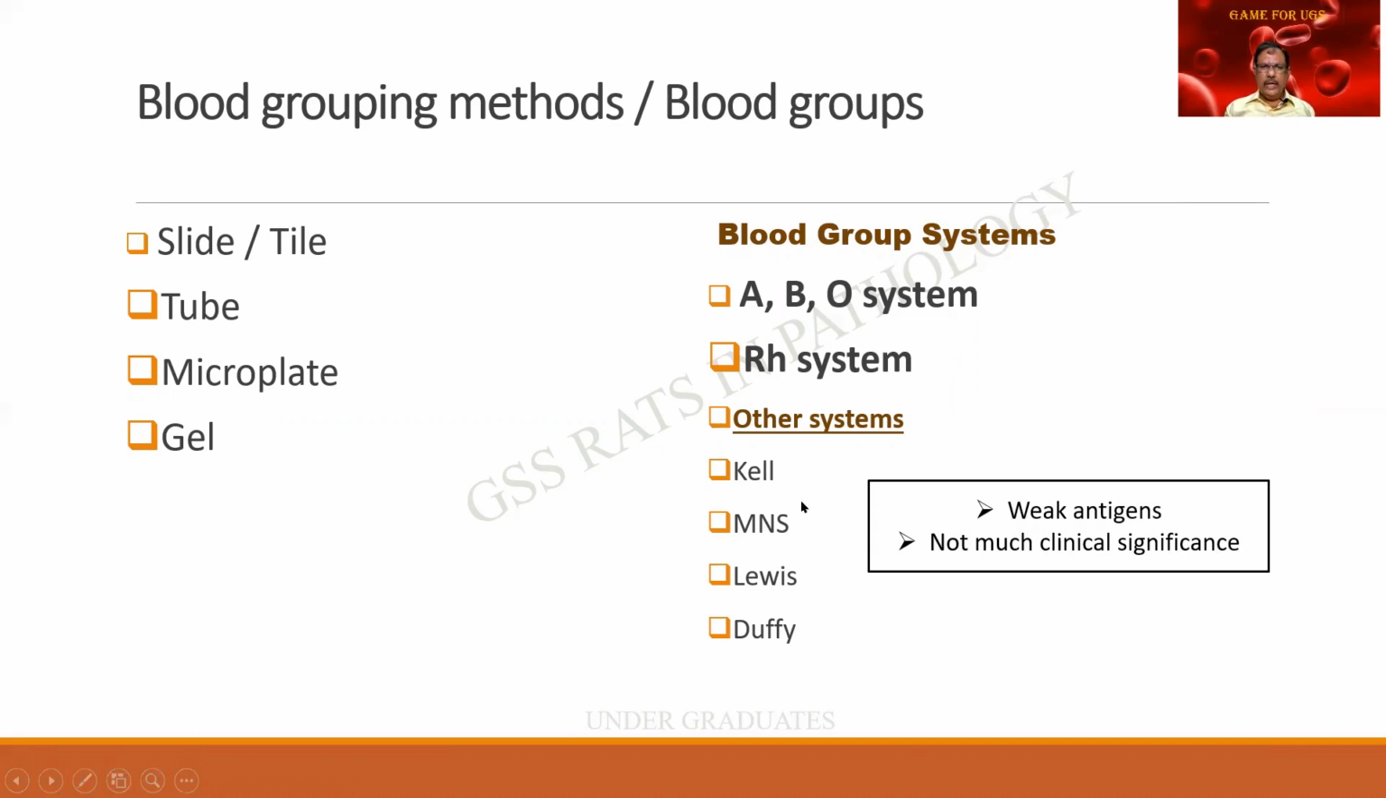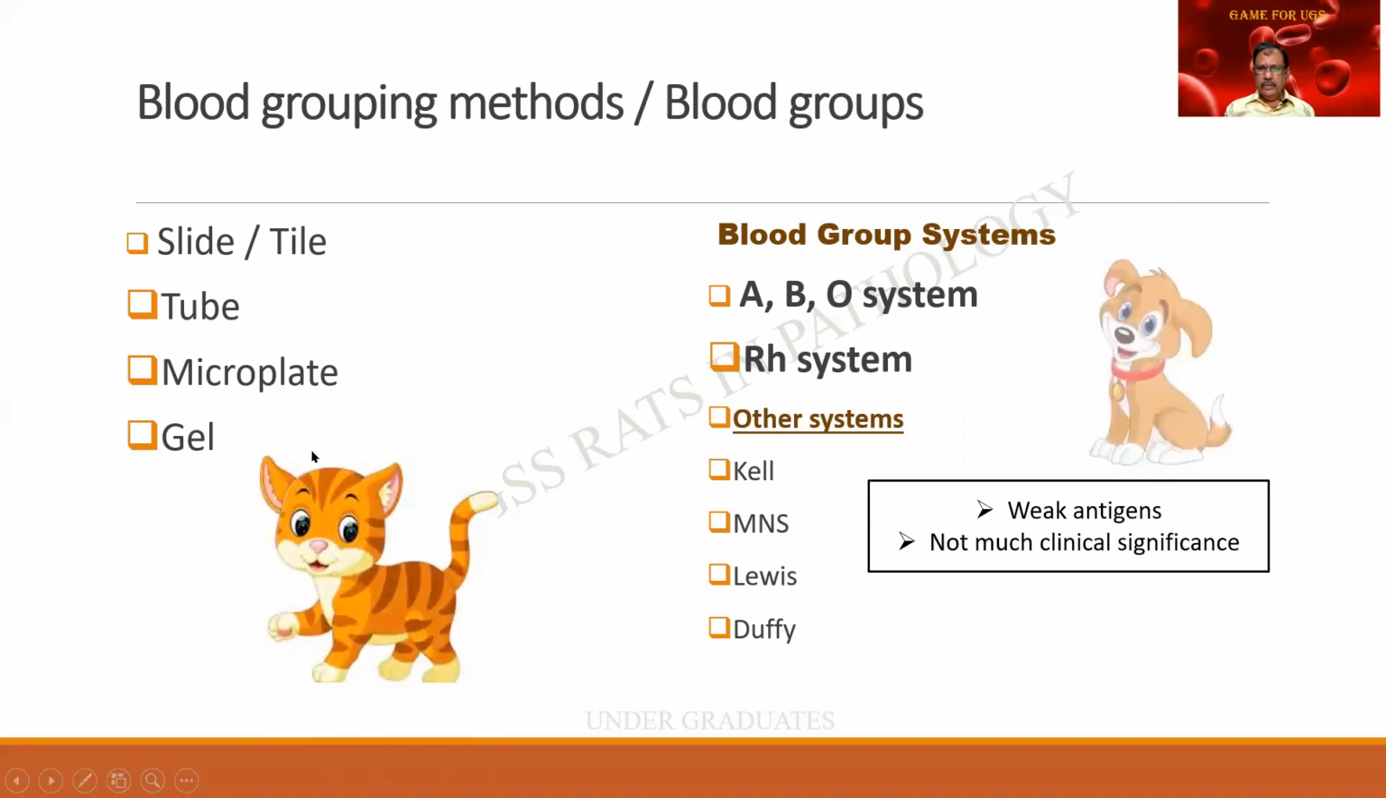So whenever you are asked about the blood groups, you'll have to mention the other blood groups, but the most important will be the ABO and the Rh. And these are the different methods by which the blood grouping can be done. And if you make a mistake between these two, it is as though you are not able to identify the difference between these. I hope you take this matter very seriously.